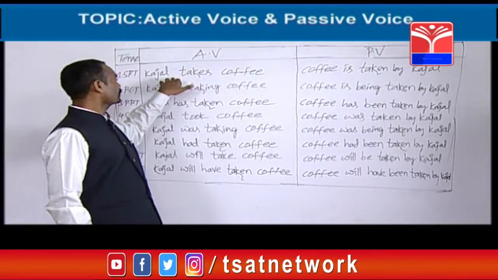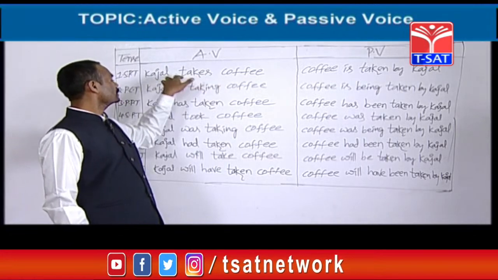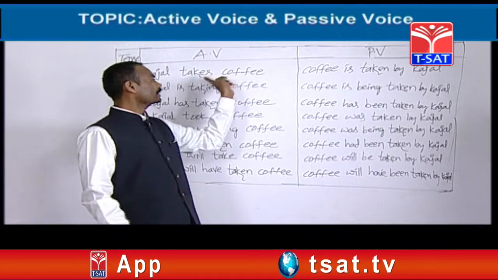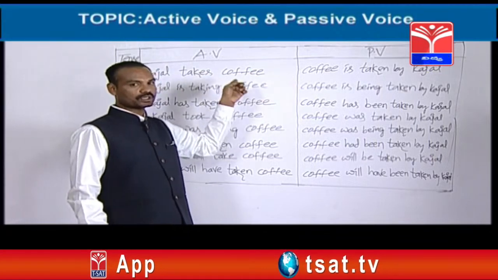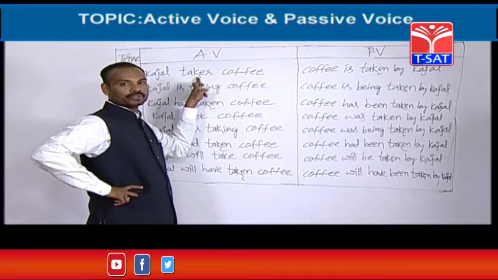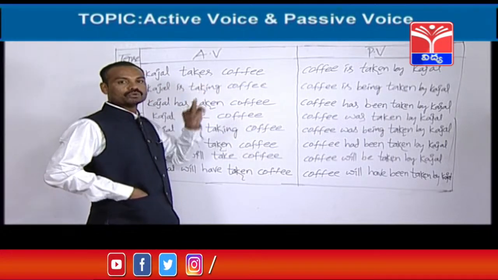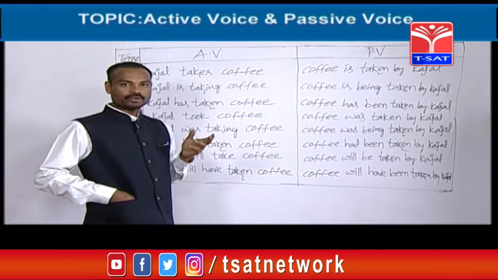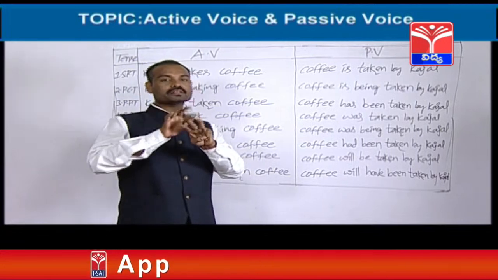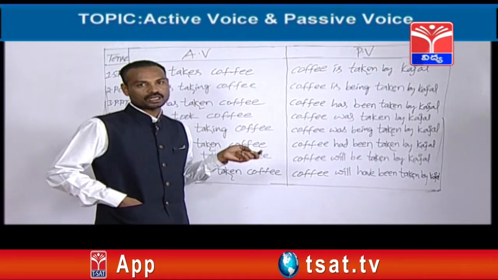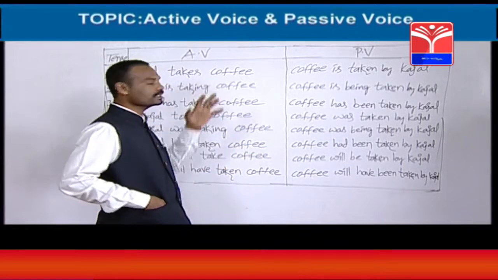So what I told you, sometimes helping verbs are given in the active voice. In this sentence, there is no helping verb. So whenever they don't give any helping verb, what should we do? We should go to the main verb. If it is in the first form, we should take am-is-are. Takes, it is V1 only. So we should select from am-is-are. If the object is singular, is should be taken. If the plural object is there, are should be taken. Coffee means it's a singular object.